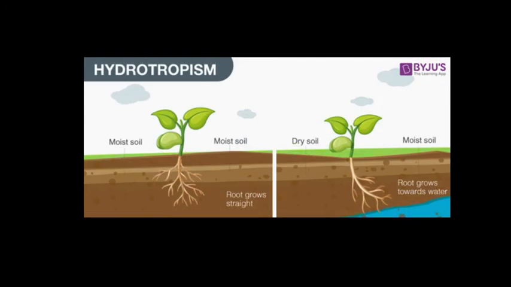Now this is hydrotropism. What is the definition? The movement of a plant part in response to water is called hydrotropism. If the plant part moves towards the water, it is called positive hydrotropism. If the plant part moves away from the water, it is called negative hydrotropism. The root of a plant always goes towards the water, so roots always show hydrotropic movement.